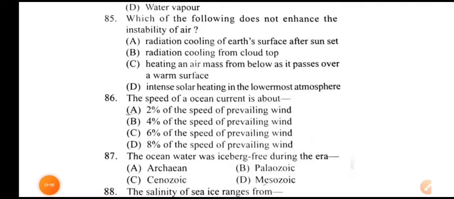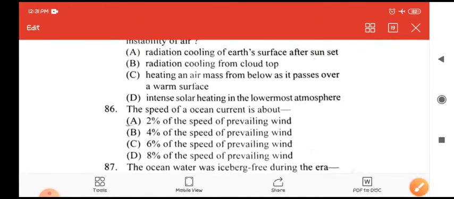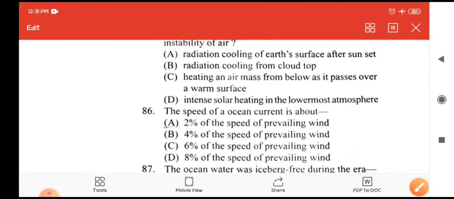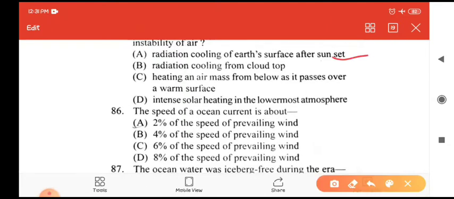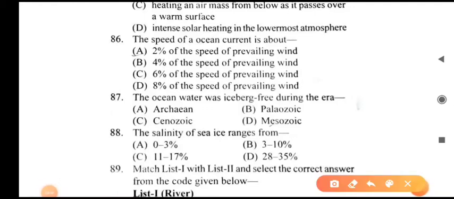Question 85. Which of the following does not enhance the instability of air? Radiation coming from the earth's surface at sunset. It is the correct option. Question number 86. The speed of an ocean current is about 2% of the prevailing wind.